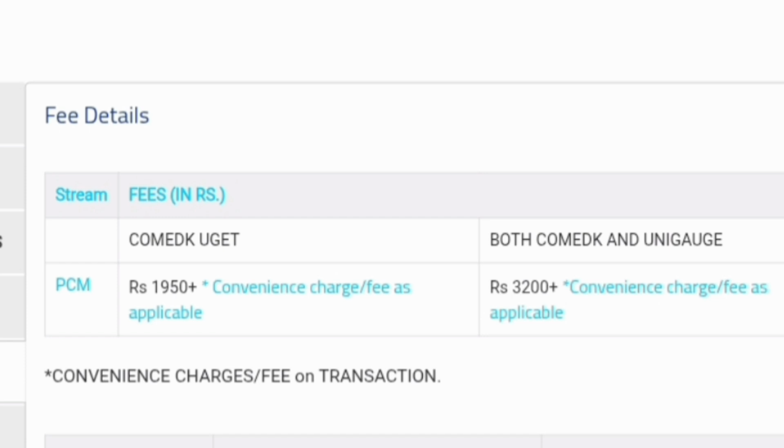Basically, one is called the Comedk scorecard, the second is your UniGoj scorecard, and the rank of UniGoj. With this UniGoj rank, you can apply for all the private universities across India. Some of them are in Karnataka, the rest are outside Karnataka, across India. So if you want to be considered for both of them, then you will have to pay 3,200 plus convenience charge. Approximately 3,300 rupees will include both the UniGoj plus Comedk scorecard.